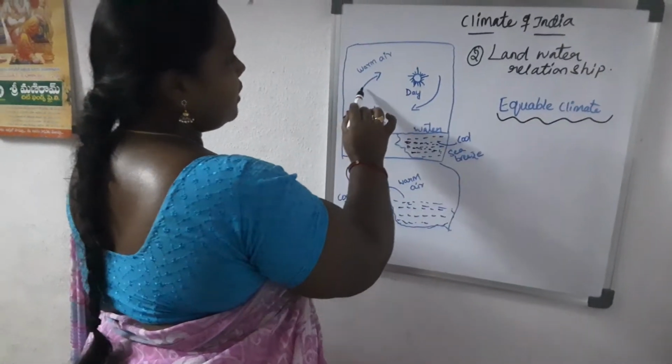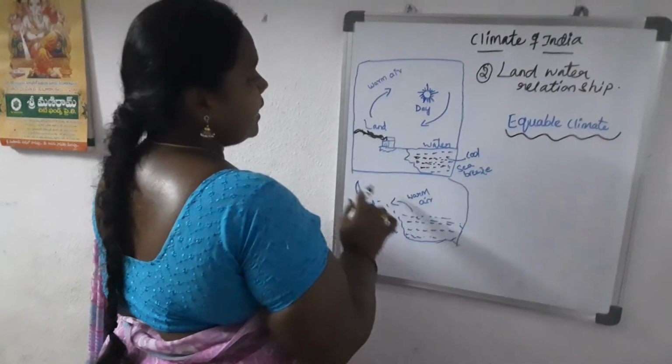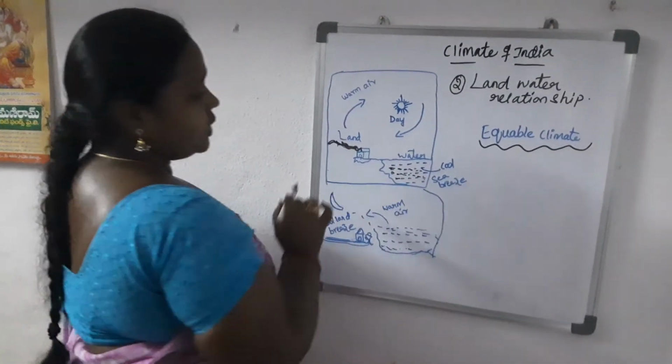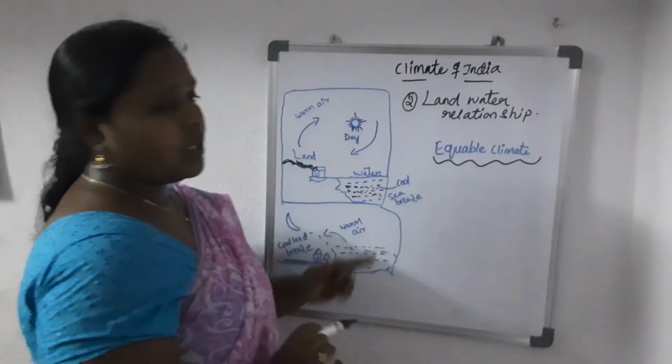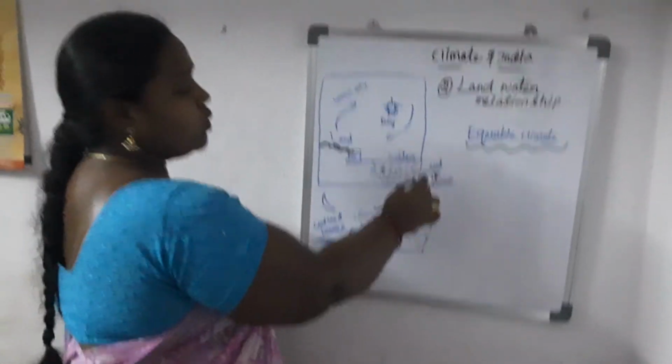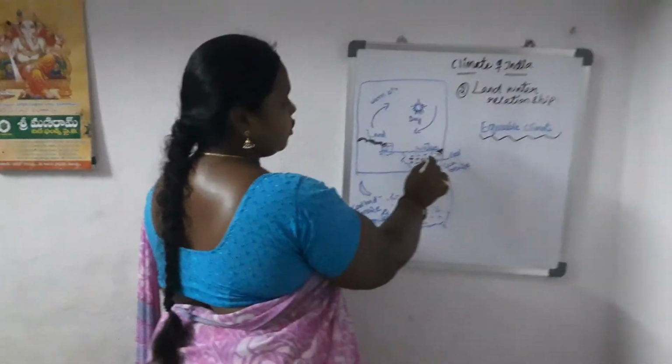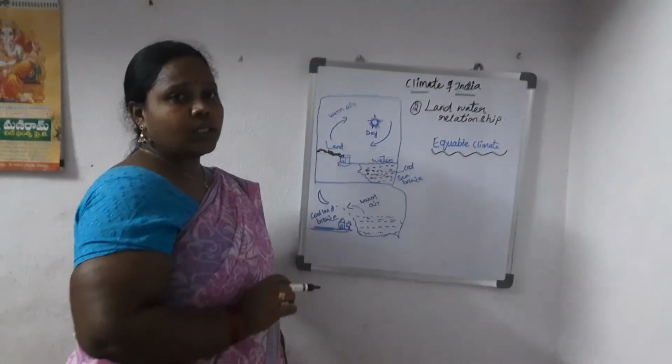From here warm air rises from the land and you get cool breezes from the water. This breeze is known as the cool sea breeze. During daytime, the cool sea breeze flows from water to land.